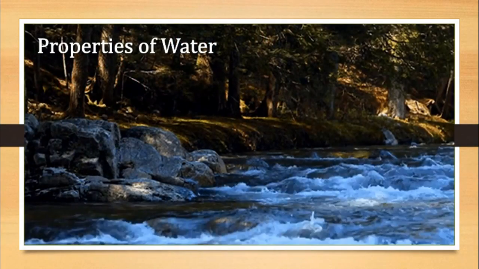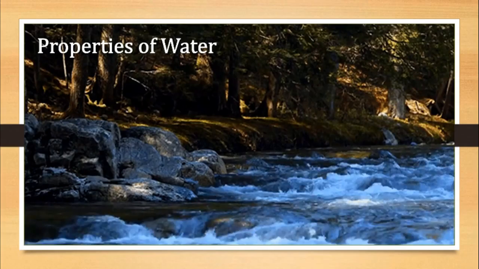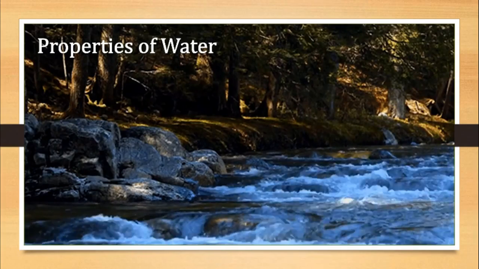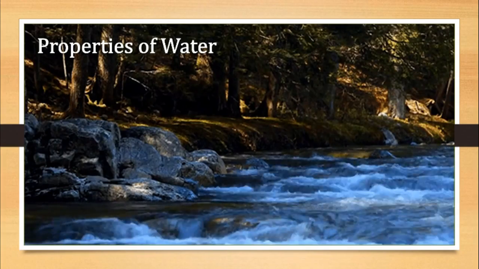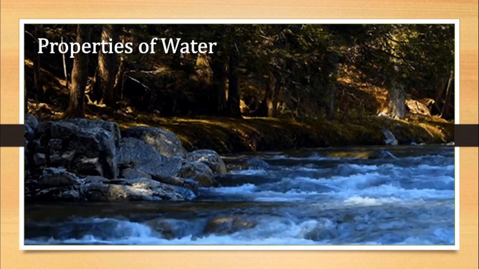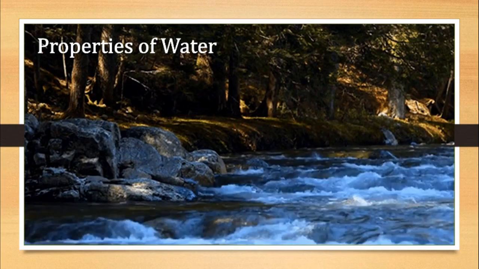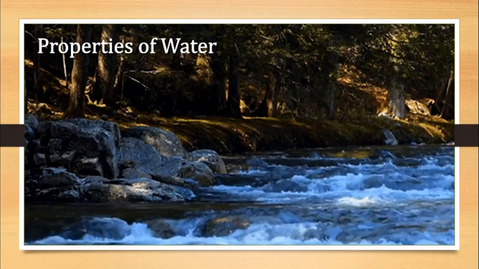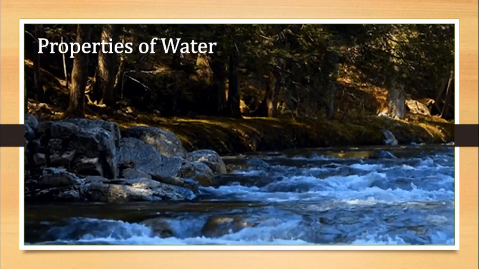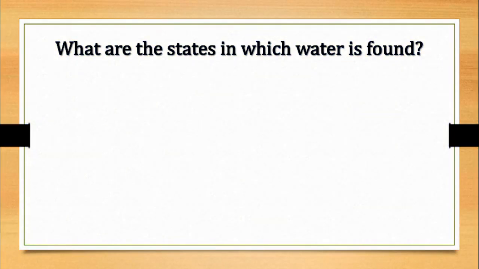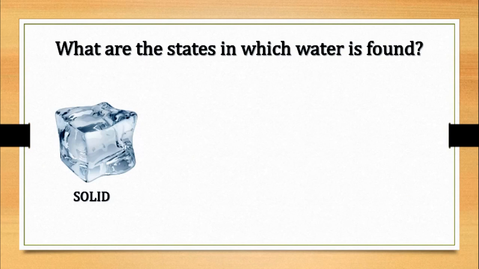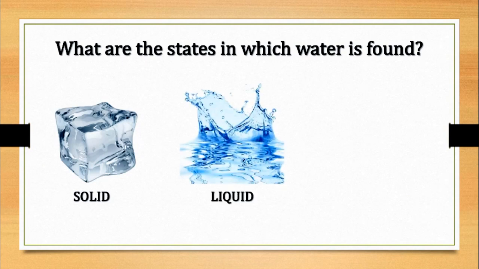First is properties of water. Children, we all are aware water can flow very easily. It has a flowing capacity. It occurs in liquid state under ordinary conditions. Children, what are the states in which water is found? Water is found in solid, liquid and gaseous state.